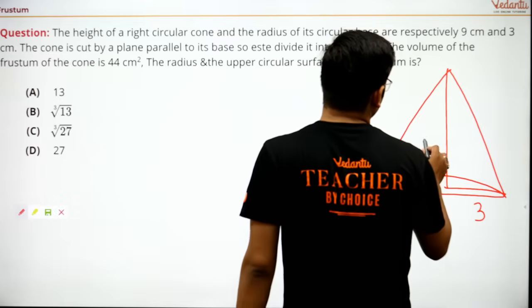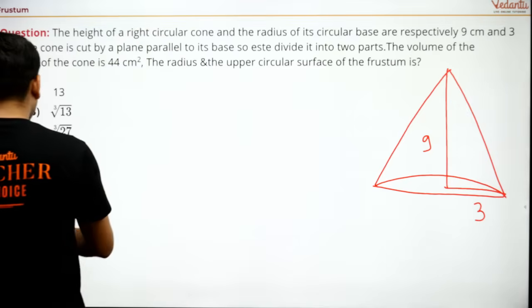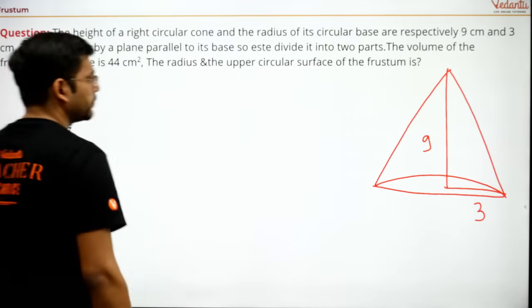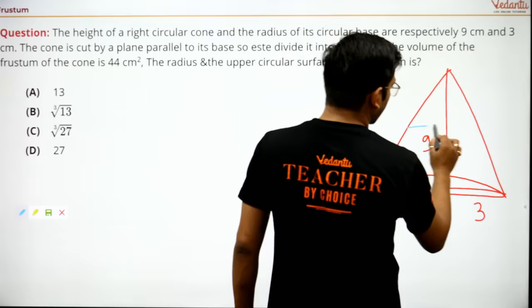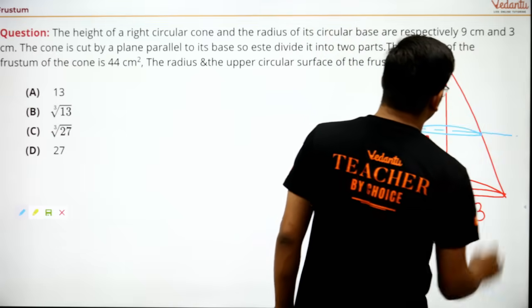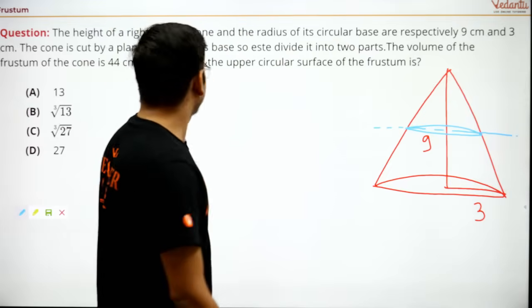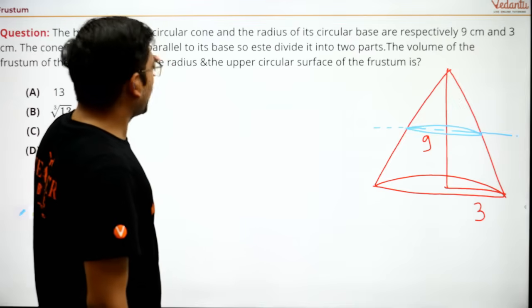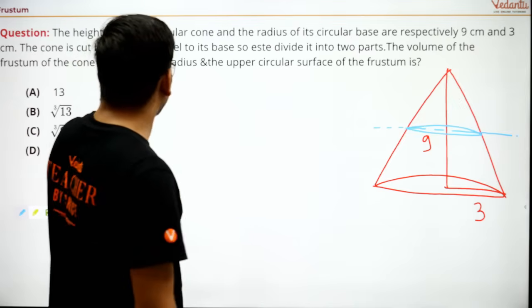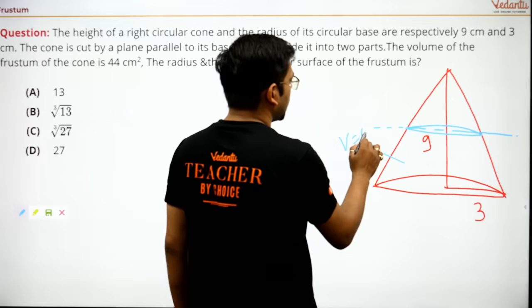The cone is cut by a plane parallel to its base. Now cut this cone here somewhere. Are you all able to get it? This cone has been cut. Now it is saying the volume of the frustum of the cone is 44. The volume of this frustum is 44.